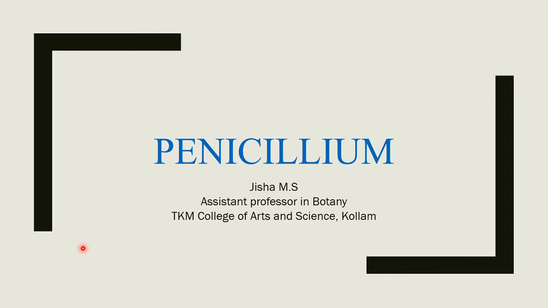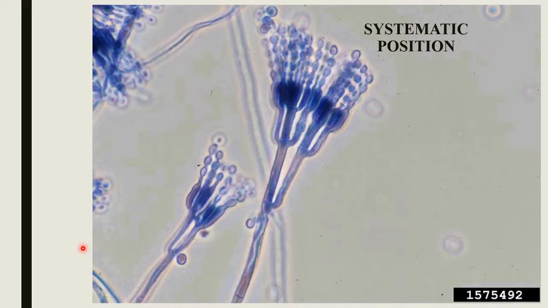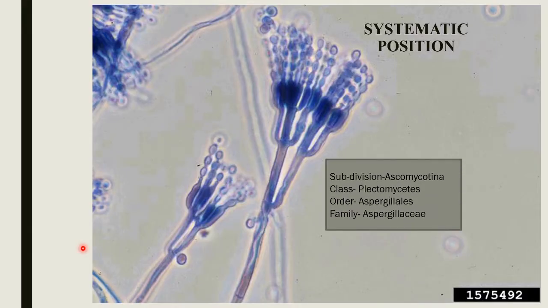Welcome learners. Today we can discuss the fungus Penicillium. Let's see its systematic position. It belongs to the subdivision Ascomycotina and class Plectomycetes, order Aspergillales and family Aspergillaceae.